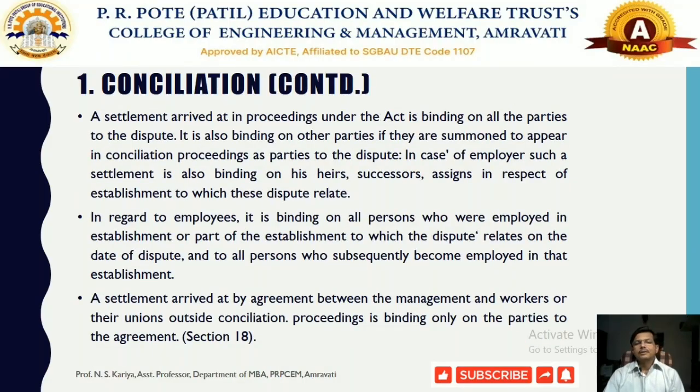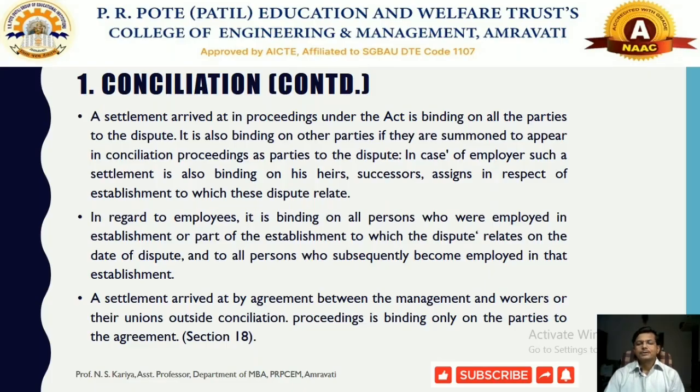When we are talking about this process of conciliation, there will be some mutual adjustment between the parties connected with that industrial conflict. There should be some sort of settlement or compromise. We call it a settlement arrived at in the proceeding under the Act, meaning whatever decision is taken by the conciliation officer or board of conciliation should be binding on all the parties to the dispute.